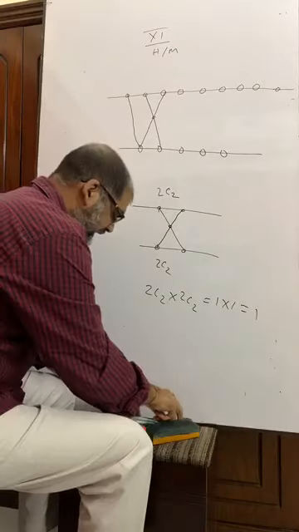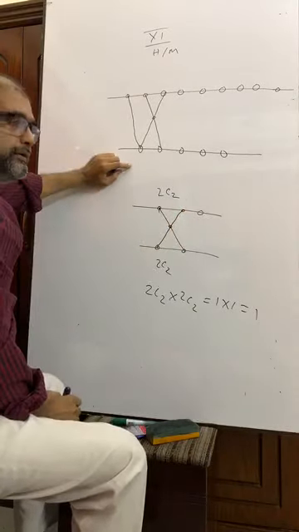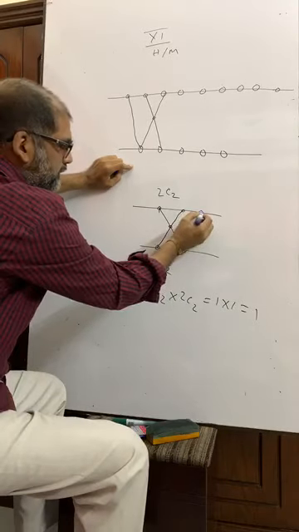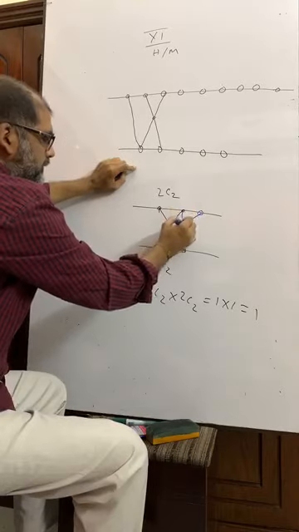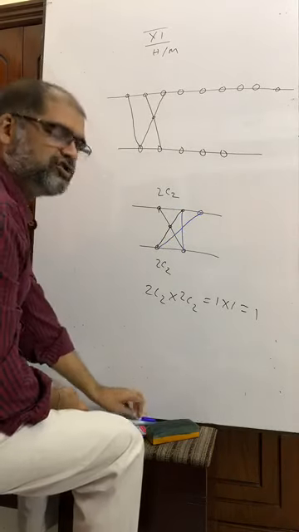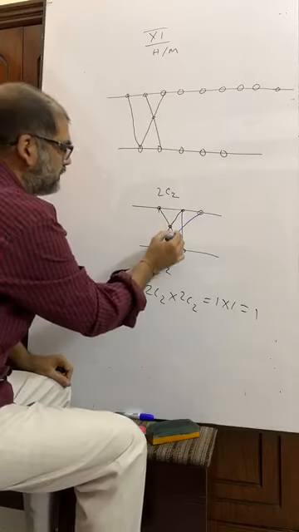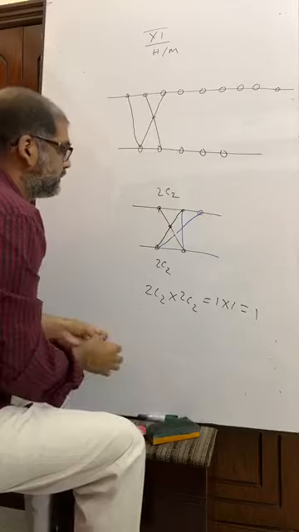But if I take another point here, then what you get? You see, then actually we have got 3 points of intersection. That means this one, okay?